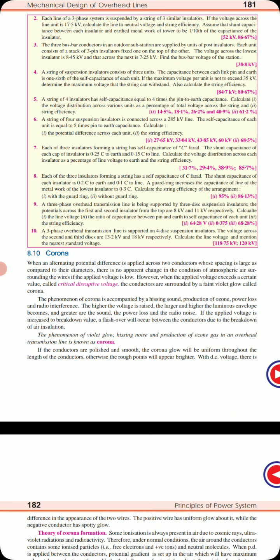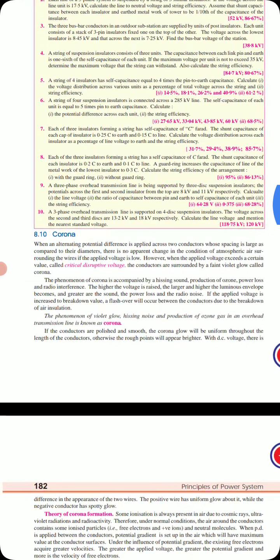But if the voltage is increased and exceeds a certain voltage called the critical disruptive voltage, the conductors are surrounded by a faint violet glow, which is called corona. Corona is a faint violet glow on the conductors when the voltage exceeds the critical disruptive voltage.